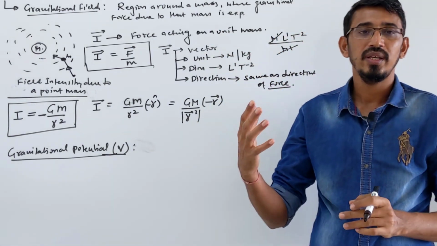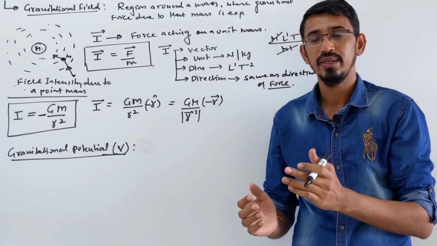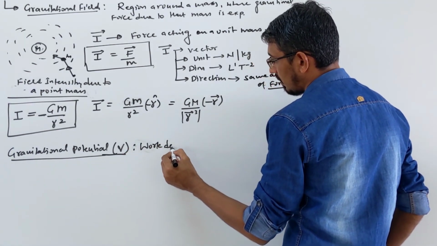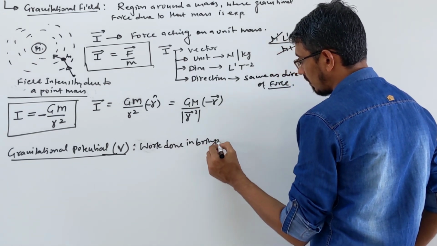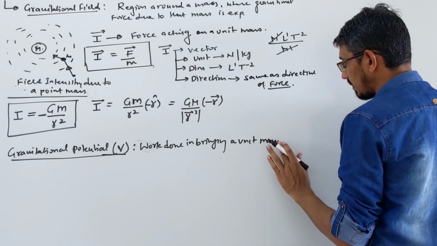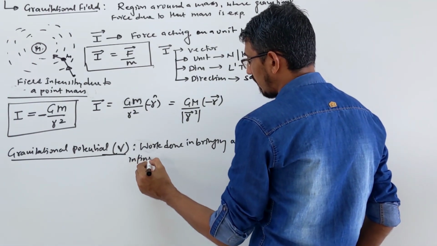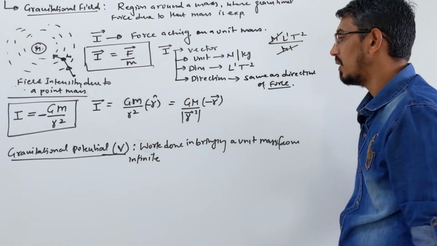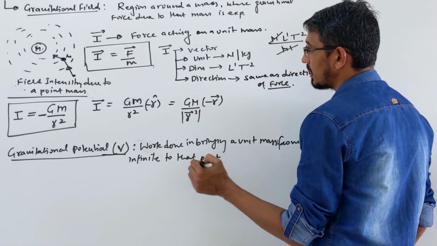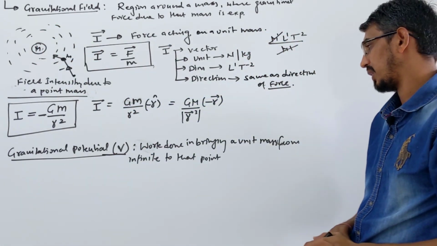It is the work done in bringing a unit mass from infinity, where the energy is 0, to some particular point in the gravitational field. That work done is called your gravitational potential.